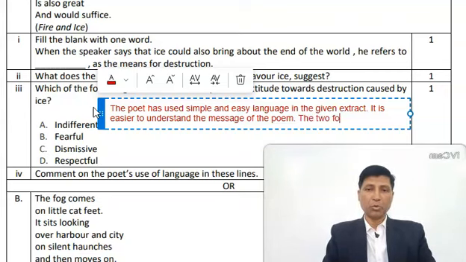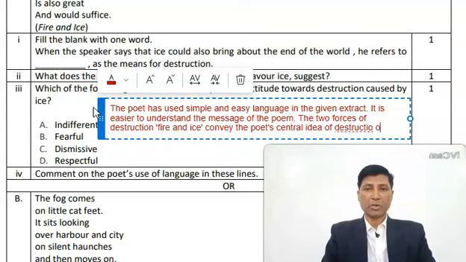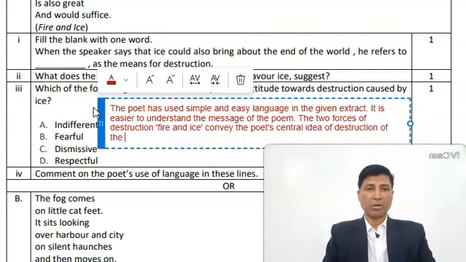The two forces of destruction, fire and ice, convey the poet's central idea of destruction of the world.